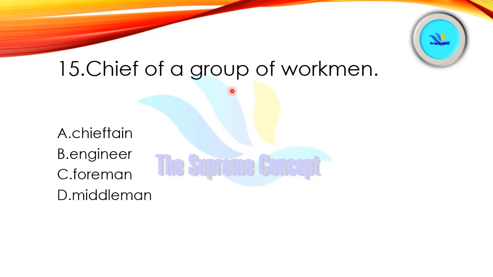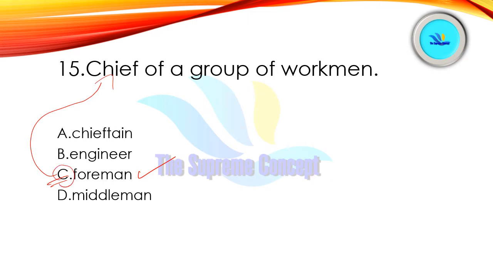Chief of a group of workmen. Pick out the answer, and this question is based on one word substitution: chieftain, engineer, foreman, middleman. Yes, foreman is the answer here, which means chief of a group of workmen. Foreman is somebody who is the chief of a group of working people. All right. So option number C is correct here.